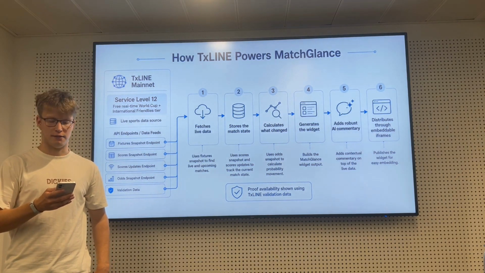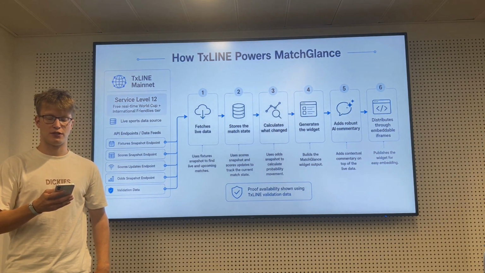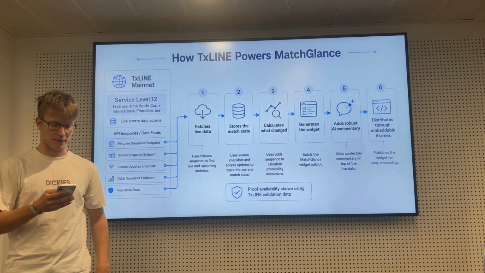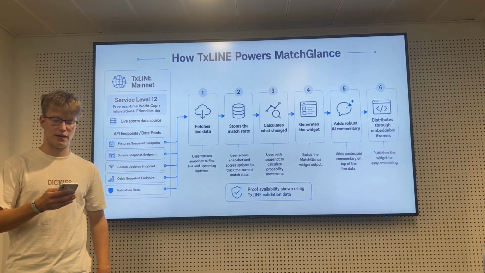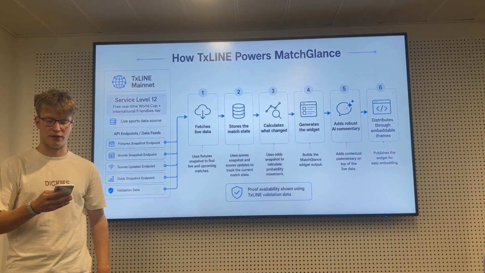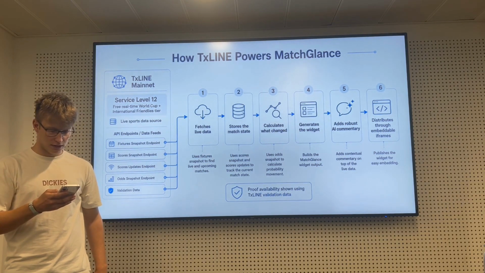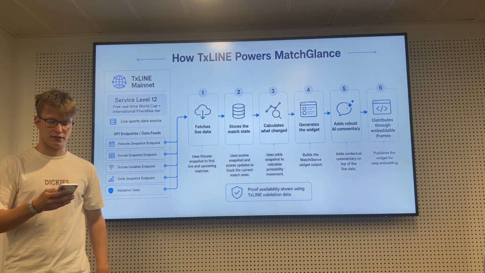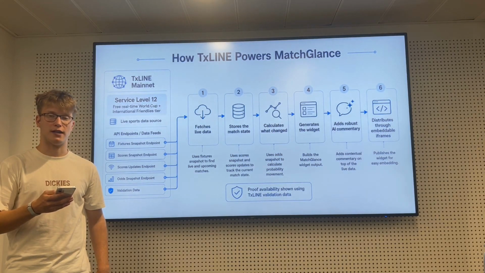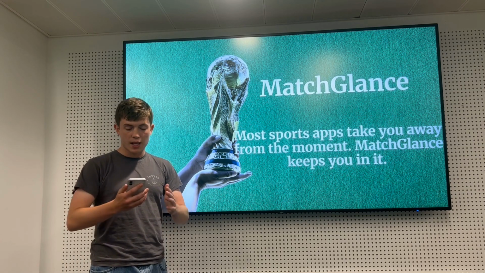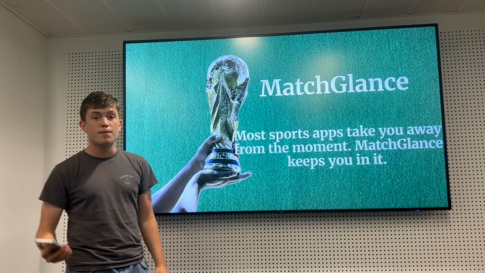TxLine provides live data behind MatchGlance. We use fixture snapshot endpoints to find live and upcoming matches. We use the odds snapshots to calculate the probability movement, and we use TxLine validation to show whether the proof is available for the information in the widget. In simpler terms, MatchGlance fetches live data, stores the match state, calculates what's changed, generates the widget, and adds robust AI commentary, distributing it through the embedded widget.